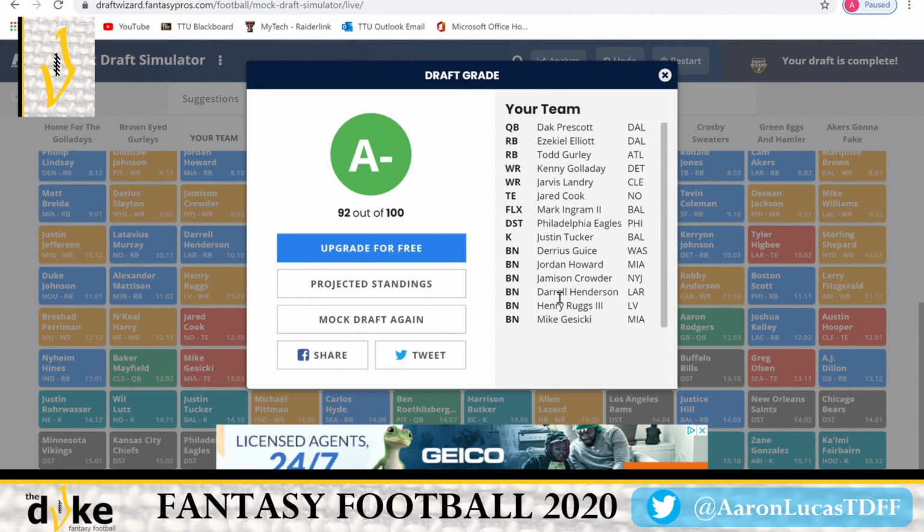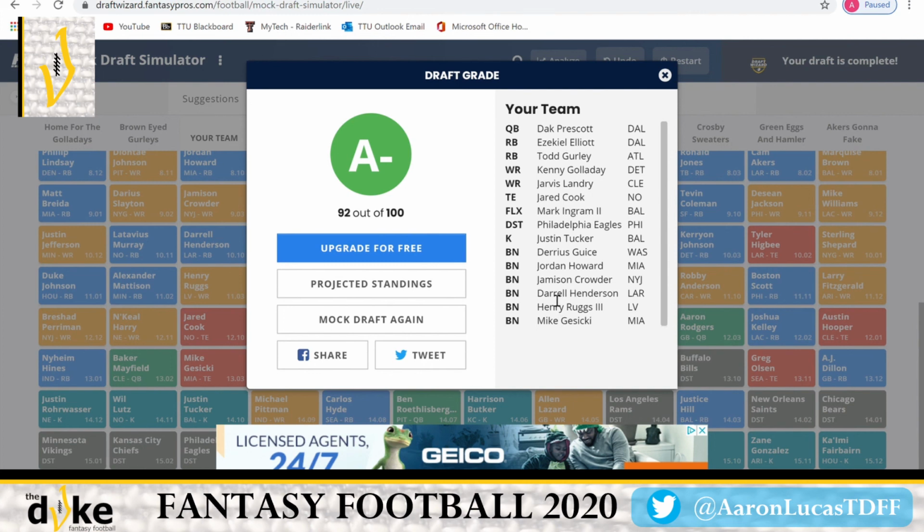All right, so this is a very strong offense. I would have no problem going into any fantasy season with this. I really can't pick anything bad out about this draft right here. Maybe the risk on Darius Guice, but that's a personal opinion. I know half of you are going to agree, half of you are going to disagree. Jordan Howard, half of you are going to agree, half of you are going to disagree. But Jamison Crowder was pretty good, finding that value late. And then, same as Darrell Henderson.